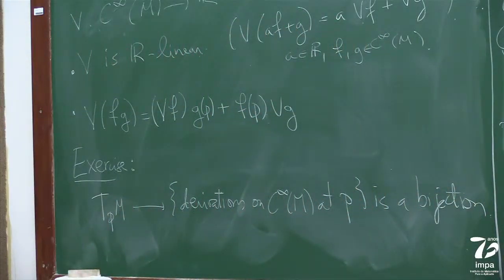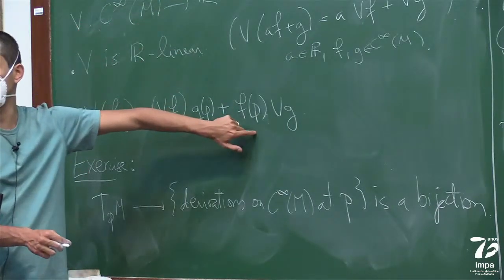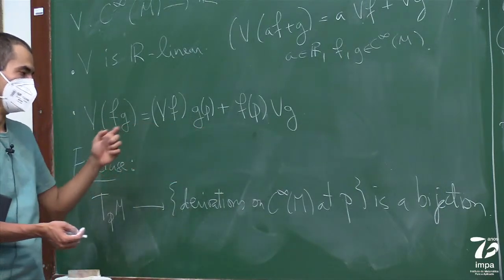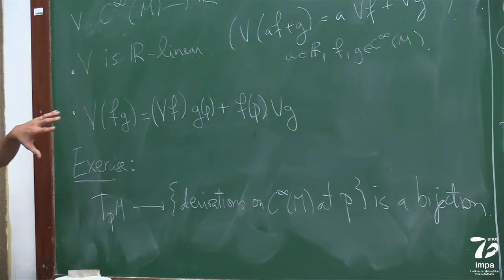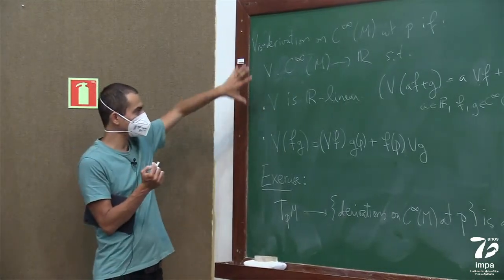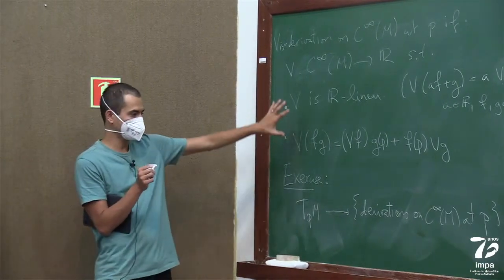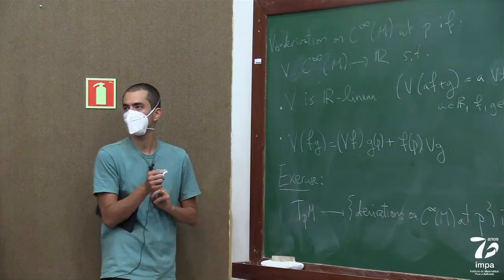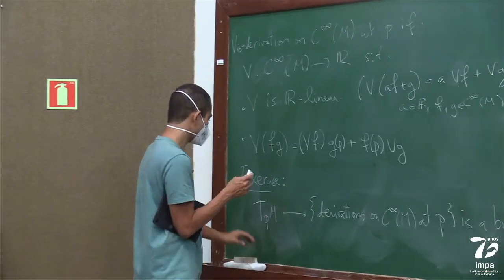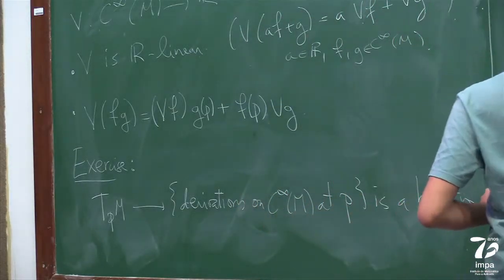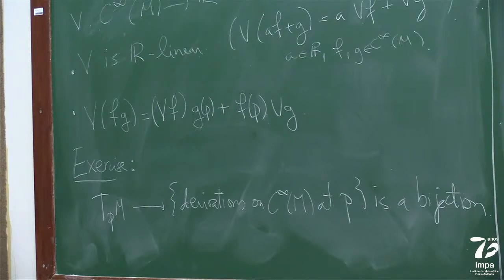A lot of times you'll see this as the definition of the tangent space because it's a little cleaner, and then you'll see that going from here to derivatives of curves is a bijection. But what's nice about this is that it clearly has linear structure. It's easy to see that the set of derivations is a linear space. It's almost obvious that you can add derivations and multiply them by real numbers.